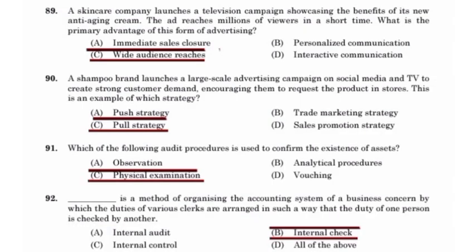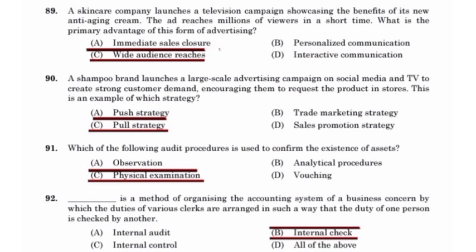A skincare company launches a television campaign showcasing the benefits of its new anti-aging cream. The ad reaches millions of viewers in a short time. What is the primary advantage of this form of advertising? Wide audience reach. A shampoo brand launches a large-scale advertising campaign on social media and TV to create strong customer demand, encouraging them to request the product in stores. This is an example of pull strategy.